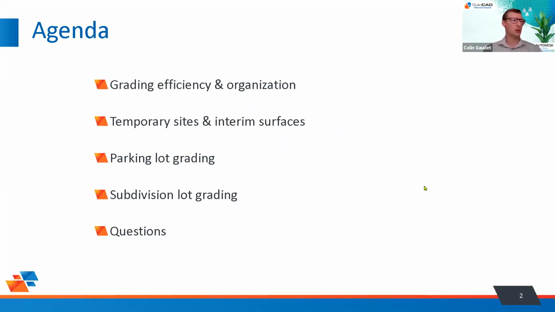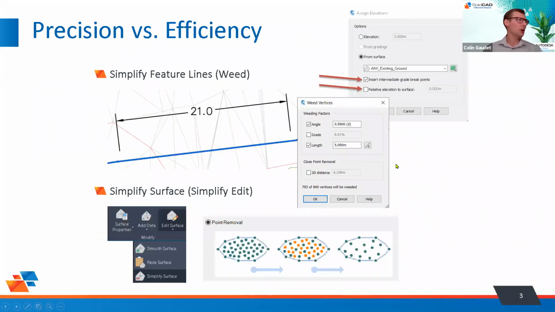So the first thing we're going to start with is the balance between precision and efficiency. In this top portion right here, we've got a feature line, 21 meters. If you've used feature lines before, you should be familiar with these little blue circles. Those are elevation points along the feature line. We can insert those one by one or at intervals. And what we're running into here is we have a lot of them, probably close to 60, across this 21 meters.